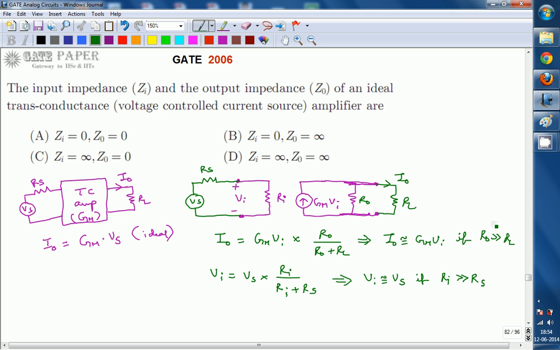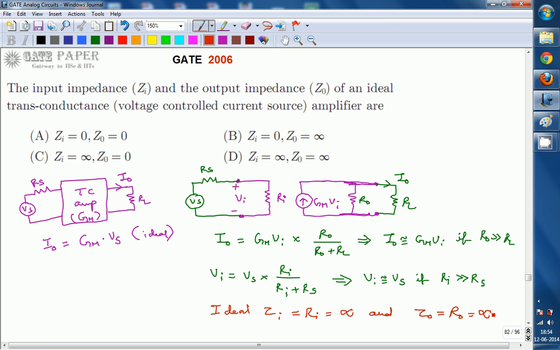So these are the desirable characteristics of a transconductance amplifier. From this we can write the ideal characteristics: the ideal value of Zi is the ideal value of Ri, which is very high, that is infinite, and Z0, the output impedance R0, has to be also infinite.